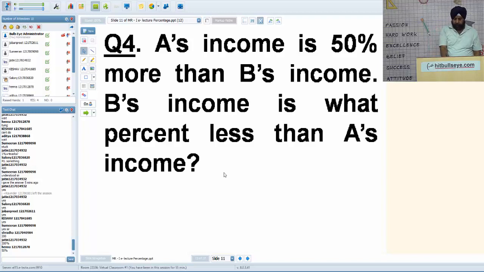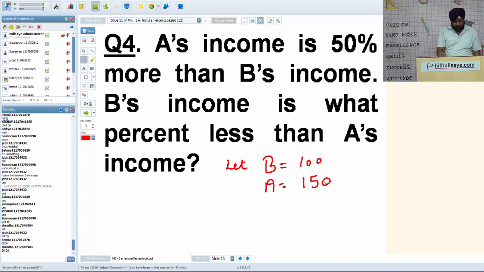A's income is 50% more than B's income. Let B's income be 100. What is A's income? 50% more than B, so A will be 150. So B's income is what percent less than A's income?